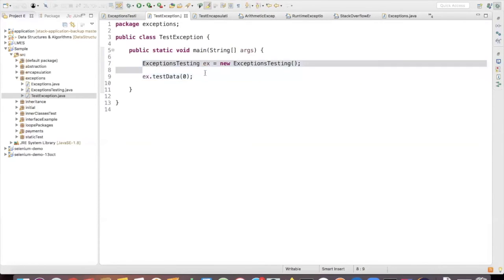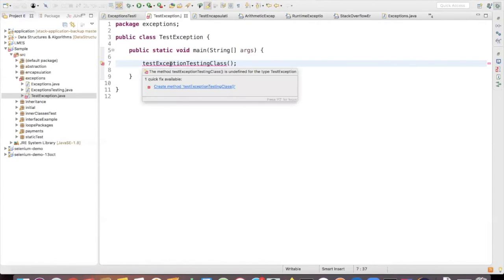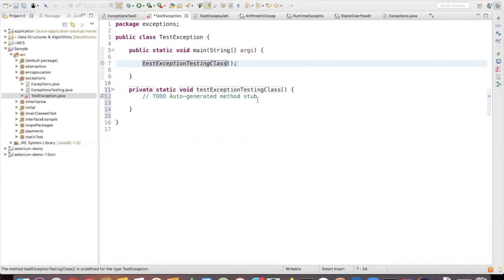Or let's say you're creating this object from another method itself. Test. So if I do something like this, our IDE itself will provide an option to create a static method for us.